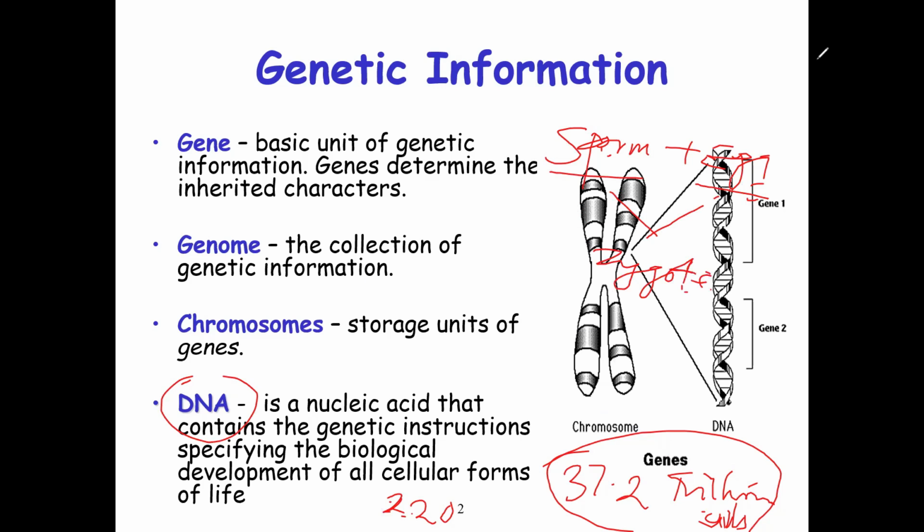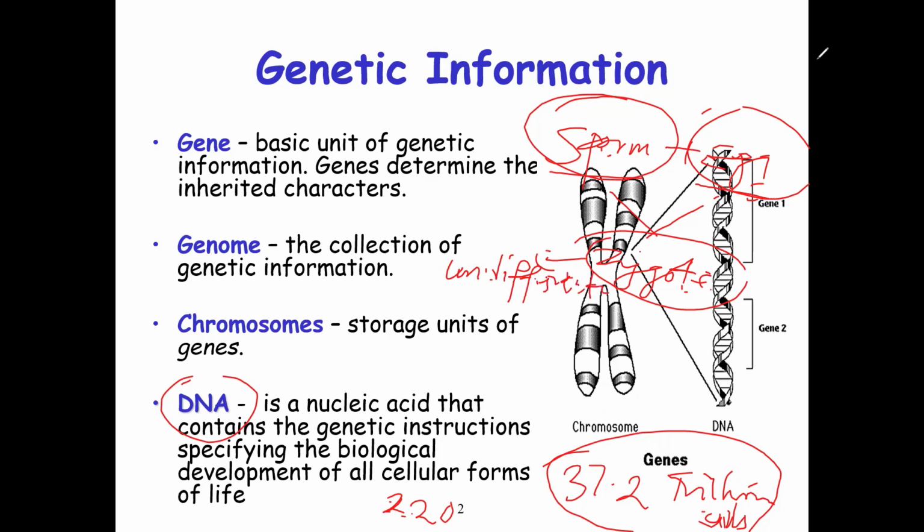So in a zygote, you have a combination of DNA from the sperm and DNA from the egg cell. So generally, this egg cell is an undifferentiated cell. When you say undifferentiated cell, it means that it's a cell that is not specified. It's not a specific cell. It does not actually differentiate itself.